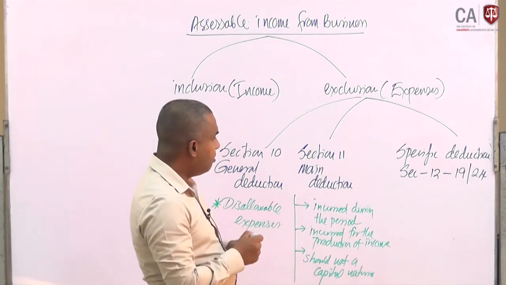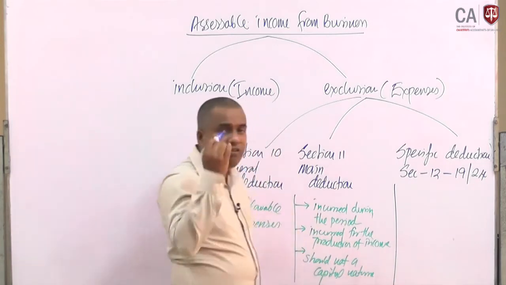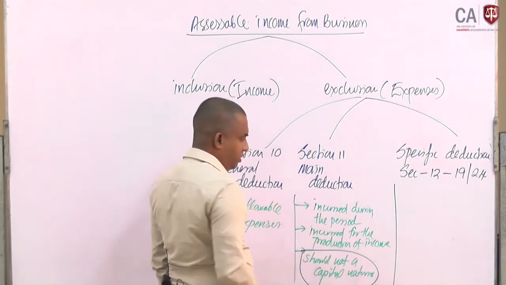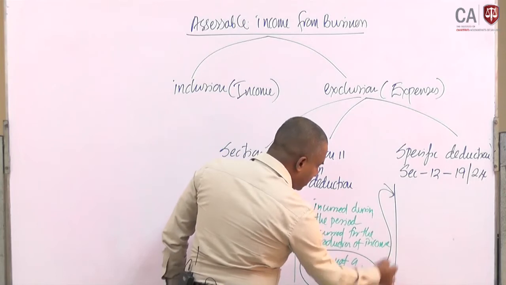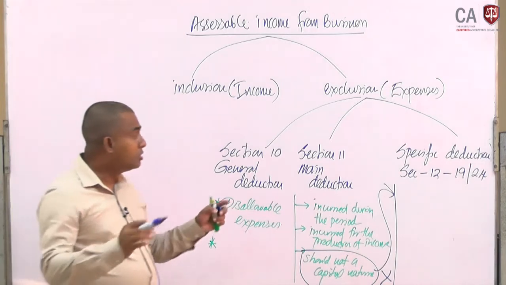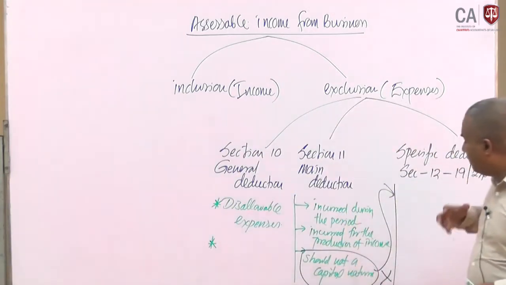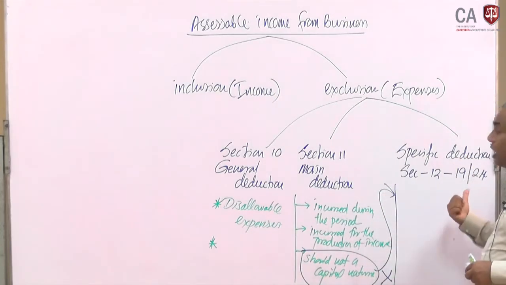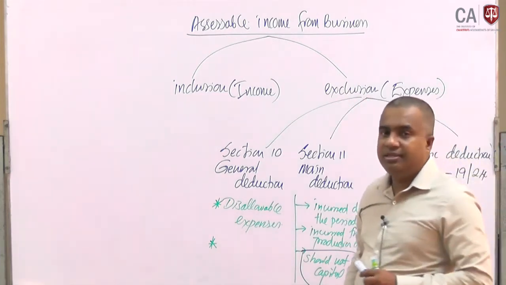Then if you are concerned about specific deductions, what is the meaning of specific? If you consider the third point here, most of the time these conditions would be broken. Then due to some specific deductions, specific conditions, sometimes even capital nature deductions would be allowed under the specific deductions, because a certain condition is satisfied.